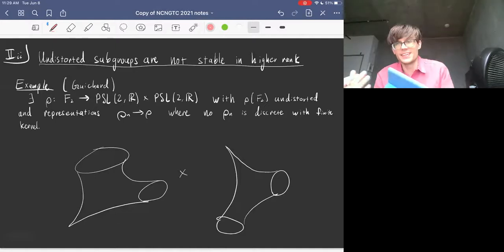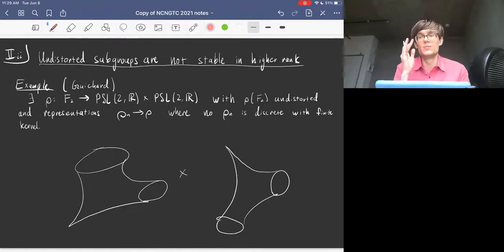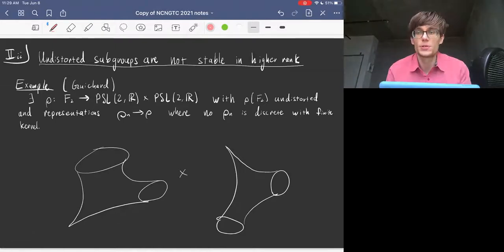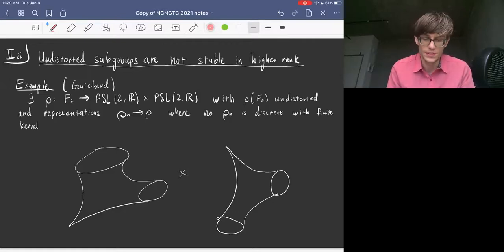And then, going even further, you would have used the local-global principle to prove stability, but you can't even hope for stability. That also fails. So undistorted subgroups are not stable in higher rank. This is an example of Kapovich, Leeb, and Porti.